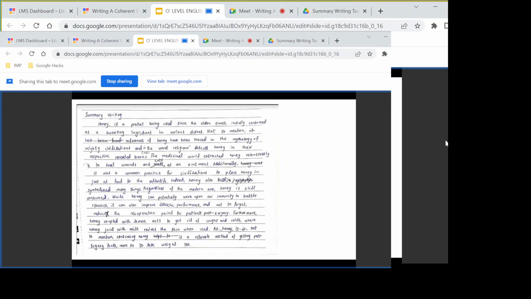So now I want you to silently read this example. Meanwhile, I'll open the mark scheme. You can take your time and then read this one.